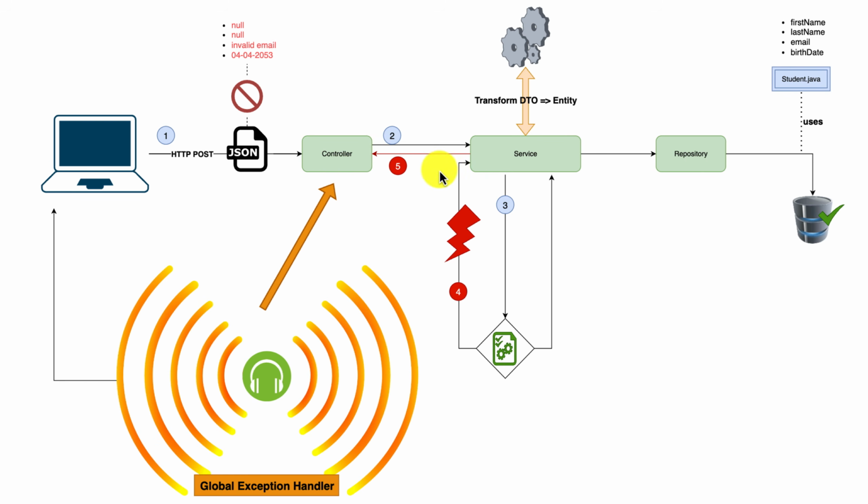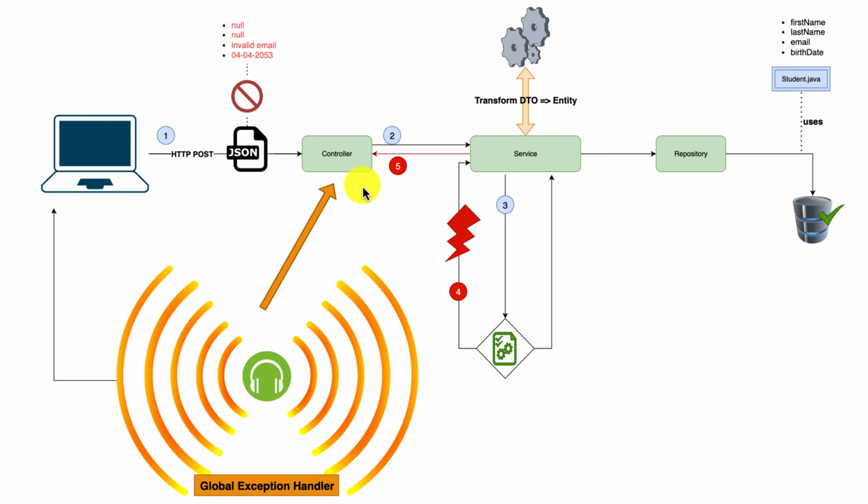As you can see in step number 3, we send the object to the validator, and the validator finds that this object is not okay. So we throw an exception, as you can see in step 4. The exception goes back to the service, of course, and then the service sends it back to the controller. And here comes the role of our exception handler.